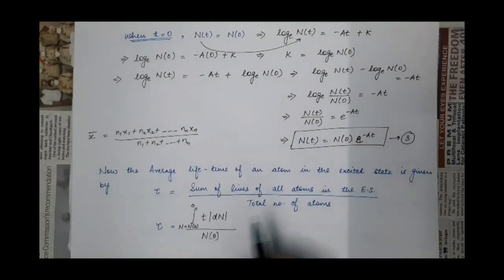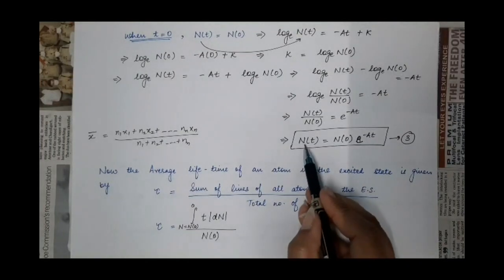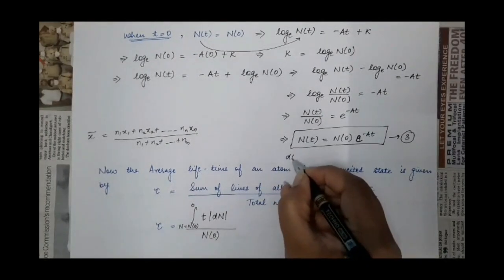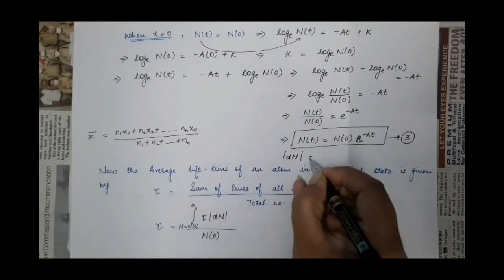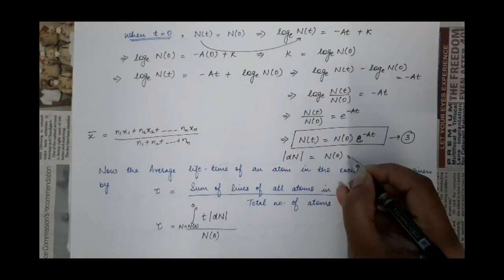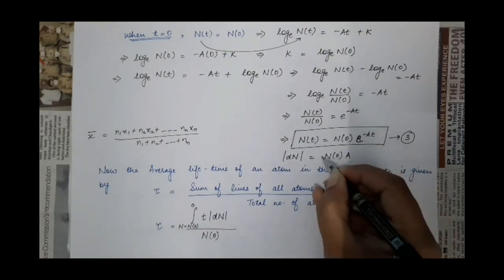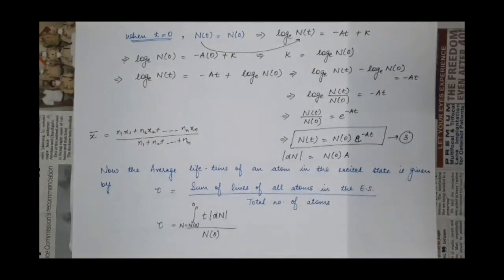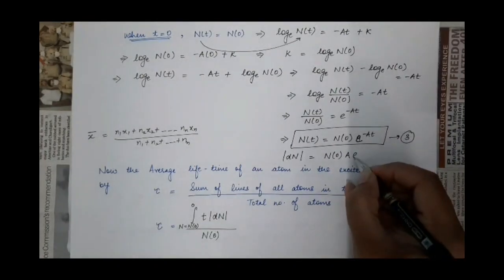from this equation number three. Differentiate this equation number three. You will get mod dn. It will be equal to n0, minus a, but because of mod, minus a will be plus a, e raised to power minus at dt.